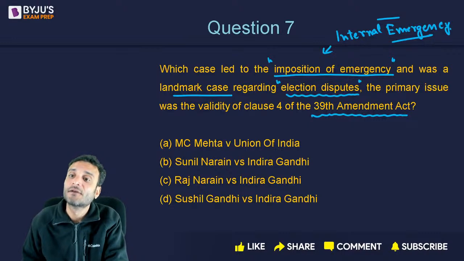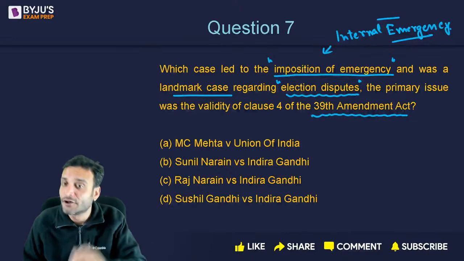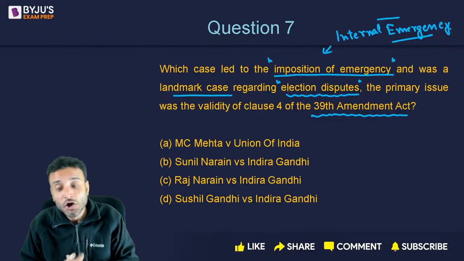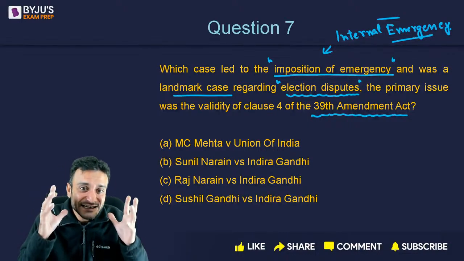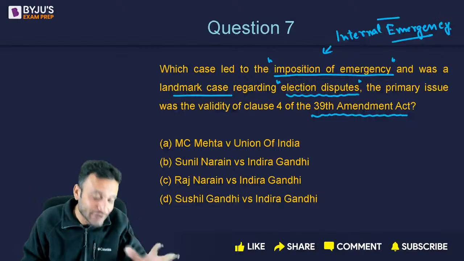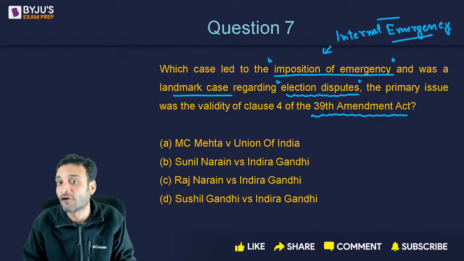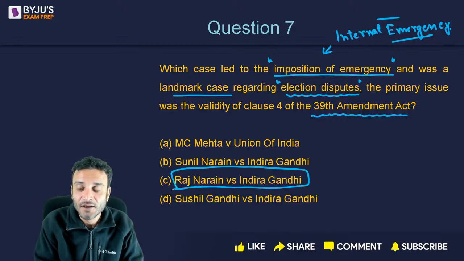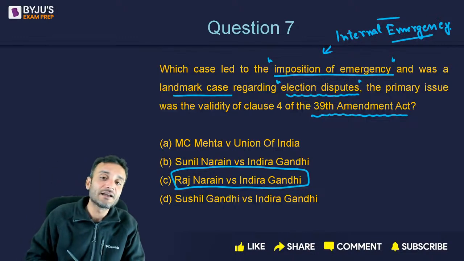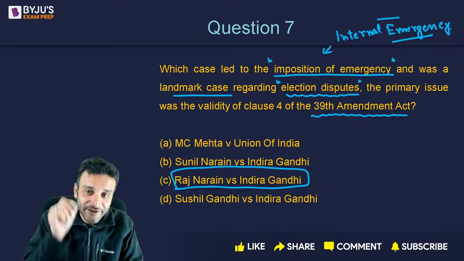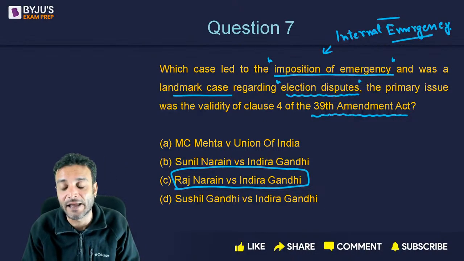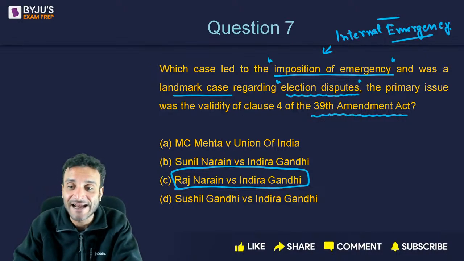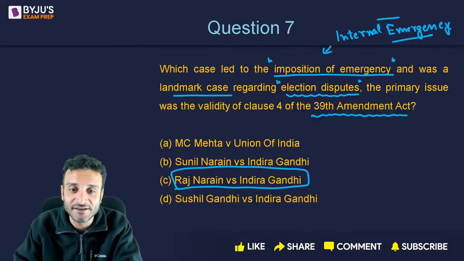leave the office. In the Supreme Court, again, things did not turn out in favor of Mrs. Gandhi. So the case that was the landmark judgment and the reason for the imposition of emergency was Raj Narayan versus Indira Gandhi. Raj Narayan versus Indira Gandhi was the case that led to the imposition of internal emergency in India under Indira Gandhi. Am I clear, all of you? Raj Narayan versus Indira Gandhi.